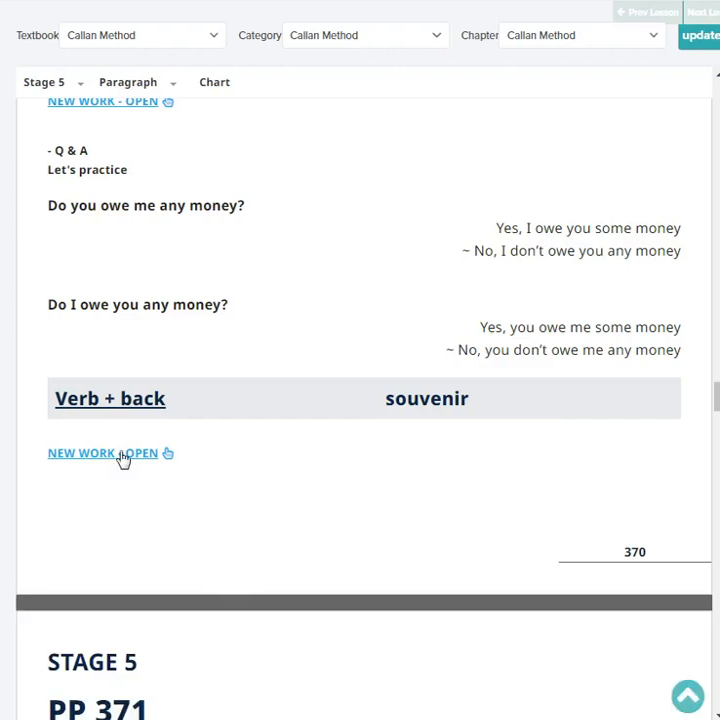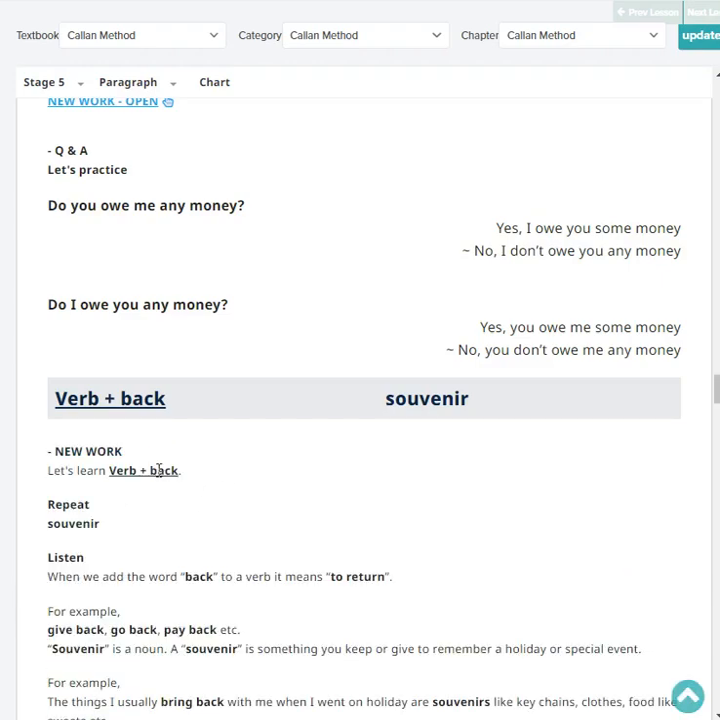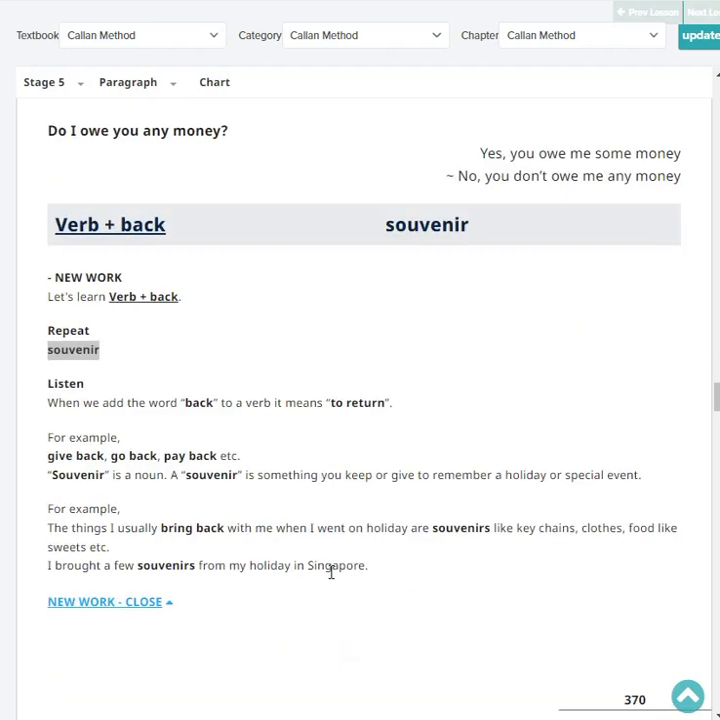Next, repeat verb plus back. Verb plus back. Okay, very good. So let's talk about using a verb plus the word back. Okay, repeat souvenir. Very good. Okay, listen. When we add the word back to a verb, it means to return. For example, give back, go back, pay back, walk back, talk back.